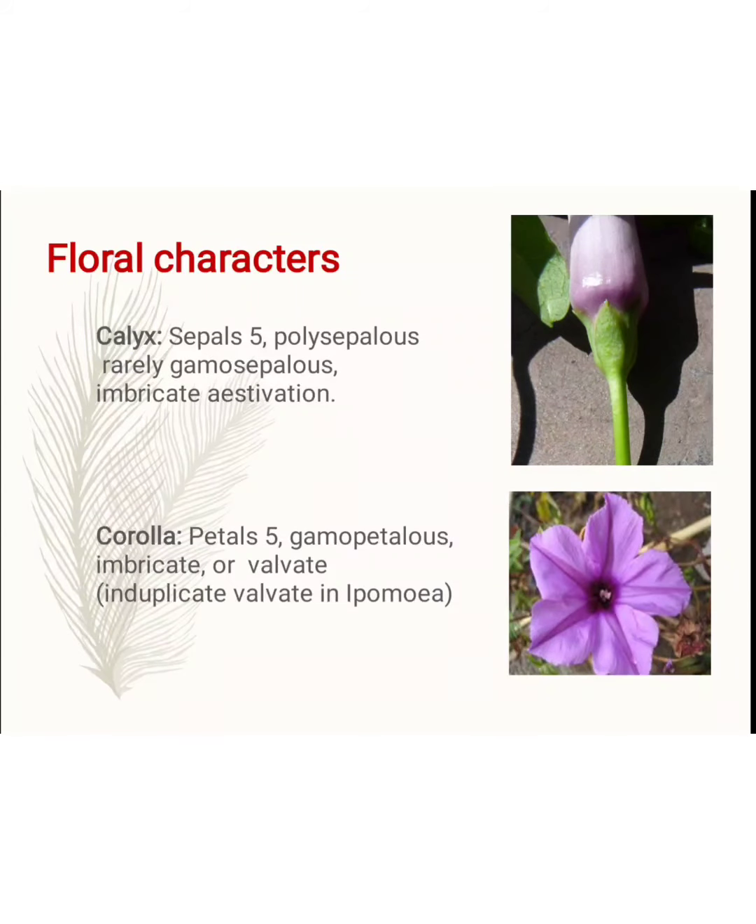It means there are 5 petals present, but in this gamopetalous corolla the margins are folded towards the inner side. So this one is called the induplicate valvate, and induplicate valvate also occurs in the Ipomoea species, not in any other in the Convolvulaceae family.